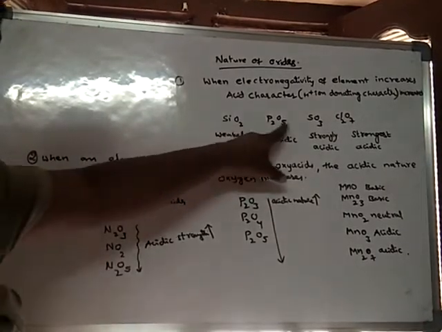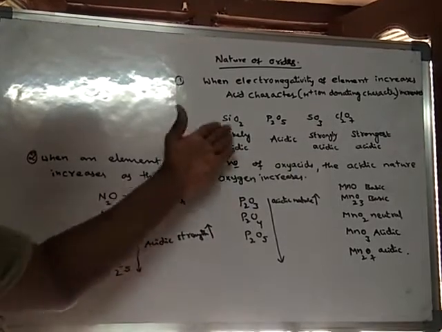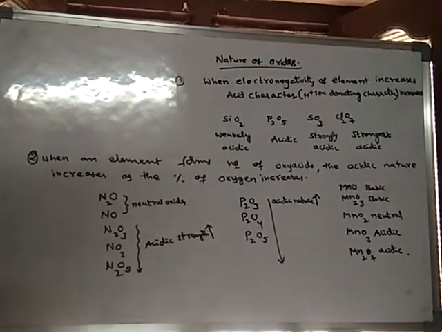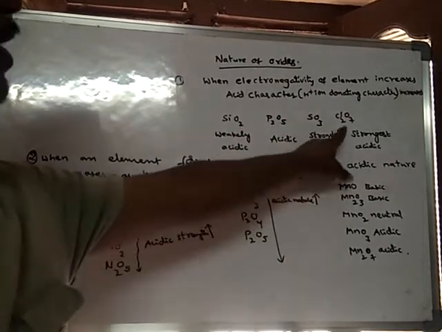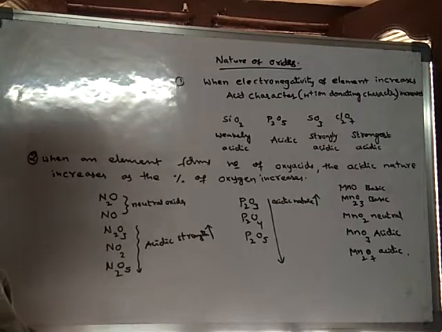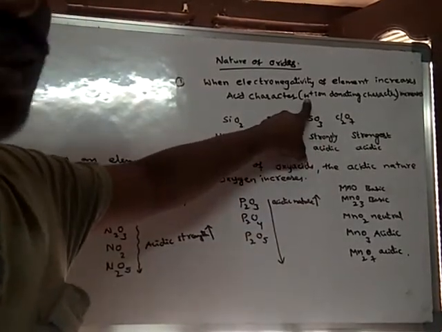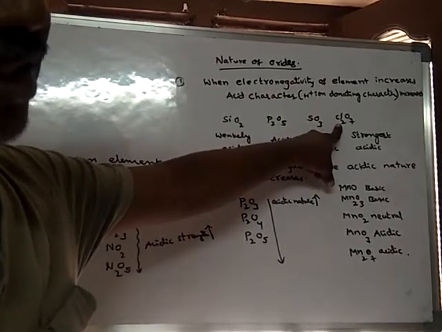Take these four, they belong to the third period. Out of these oxides, the oxide of chlorine can form a strong acid and can donate a proton, H+ ion means proton, easily in water.